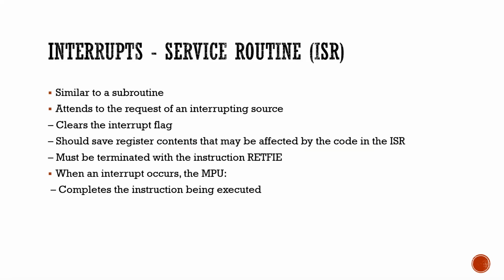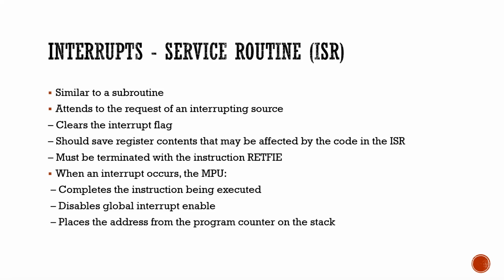When an interrupt occurs, the MPU completes the instruction being executed, which means it will finish the present instruction. It disables the global interrupt enable, GIE, and places the address from the program counter onto the stack.